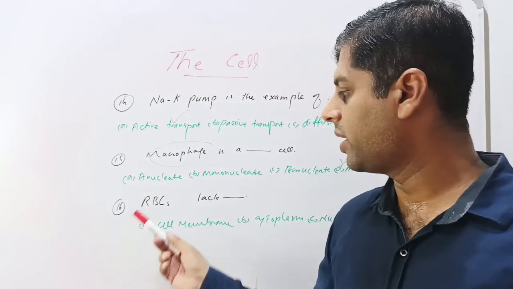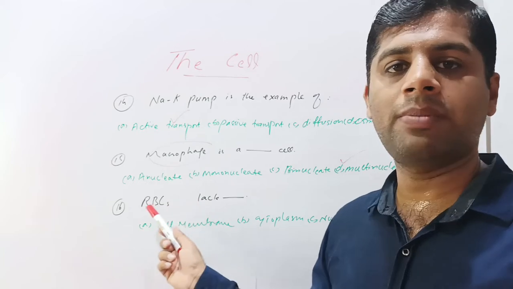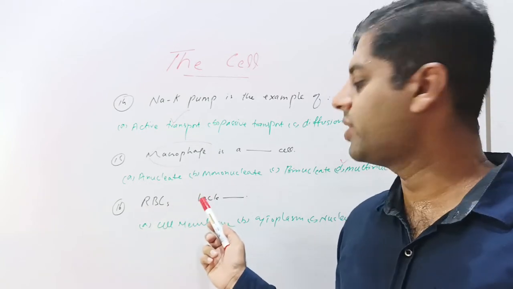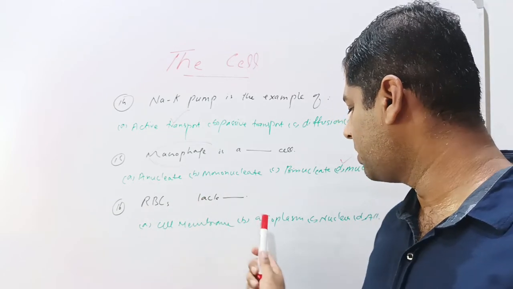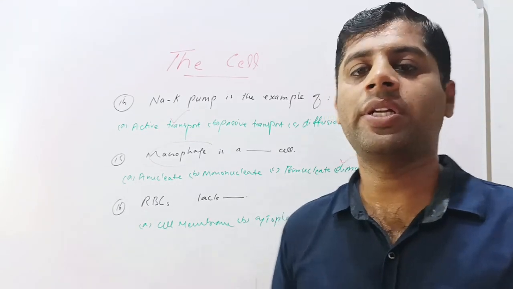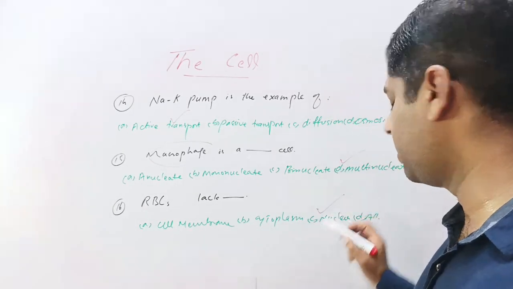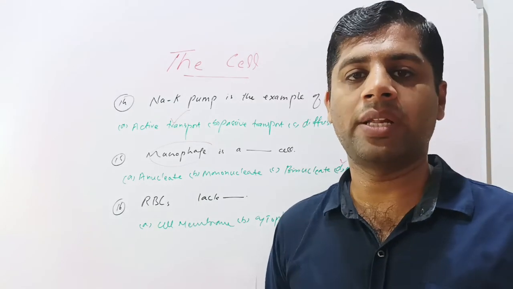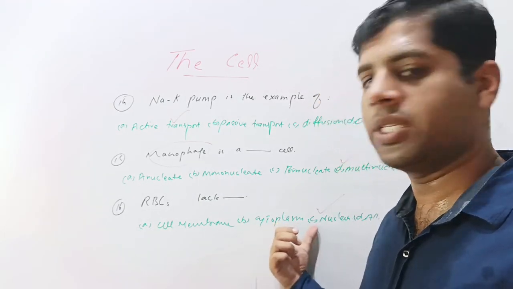The last question is, RBCs lack. RBCs are the red blood cells which are lacking the cell membrane, cytoplasm, nucleus, or all of these. So this is a fact based question that RBCs always lack the nucleus. They are anucleate cells. So the option C is correct.